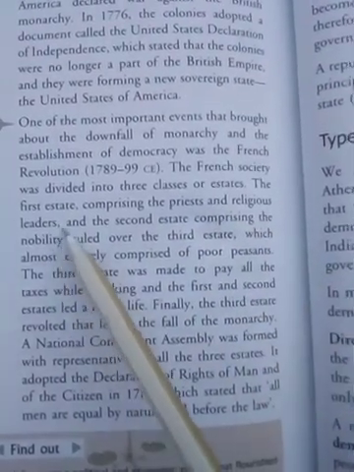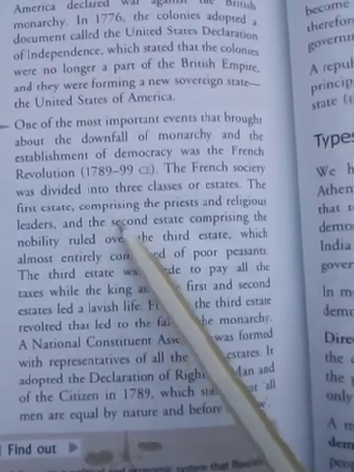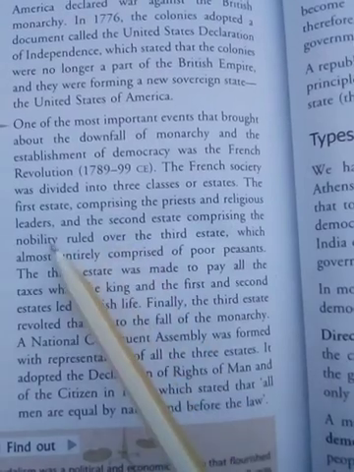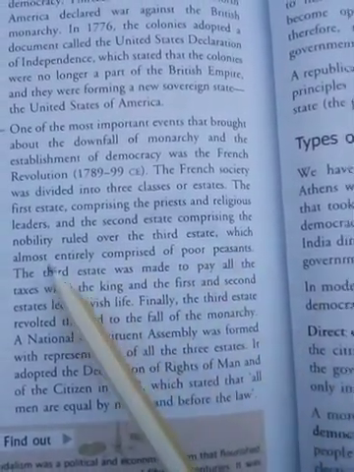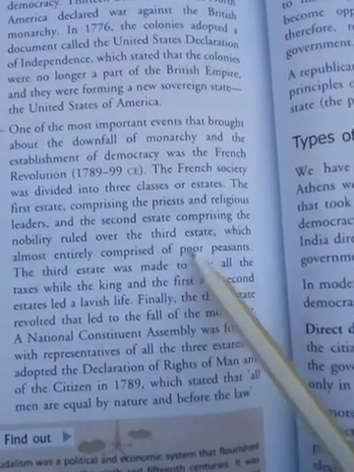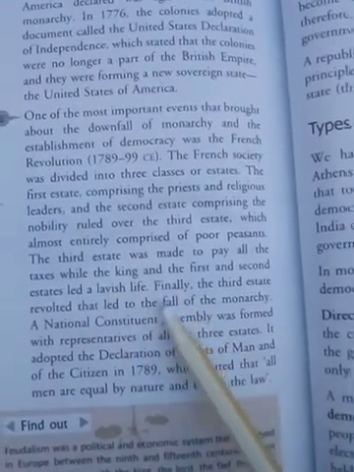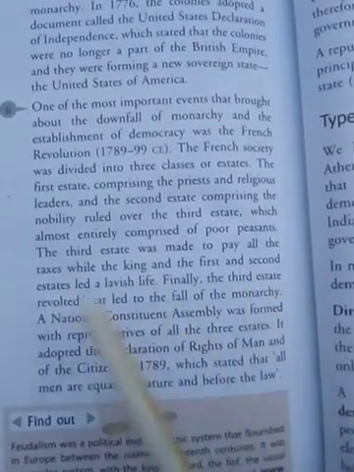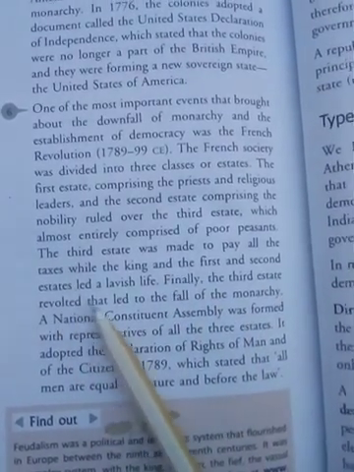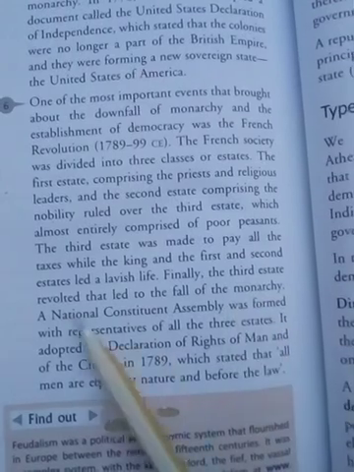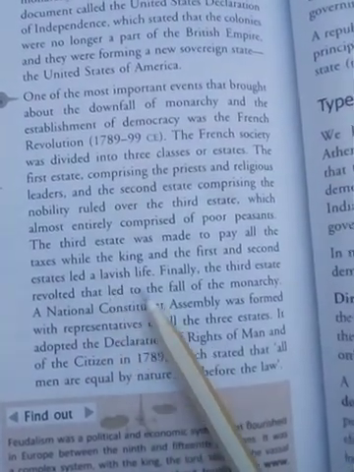The first state comprised the priests and religious leaders, and the second state comprised the nobility, ruling over the third state, which almost entirely comprised the poor peasants. The third state was made to pay all the taxes, while the king and the first and second states led the lavish life.